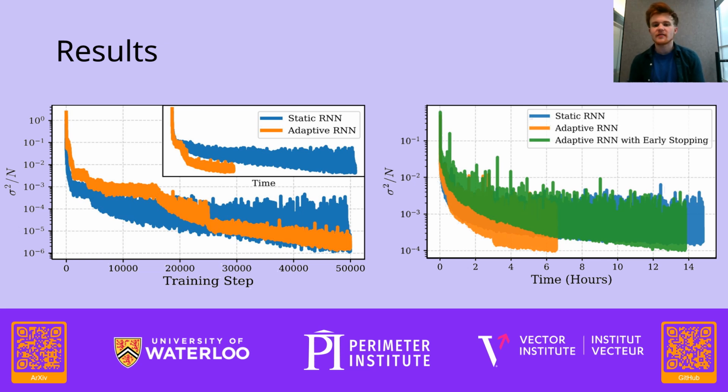On the right-hand side, we can see the results for the two-dimensional Heisenberg model. Here we train a static RNN and adaptive RNN, and we also implement a new protocol for changing the adaptive RNN, which we call the adaptive RNN with early stopping. This is where we use an early stopping criterion to decide when to change over models rather than changing them at fixed intervals. We can see here, again, the adaptive RNN finishes in about a third of the time, but the adaptive RNN with early stopping does not gain much of a time advantage. However, both adaptive RNNs reach lower variances than the static RNN.